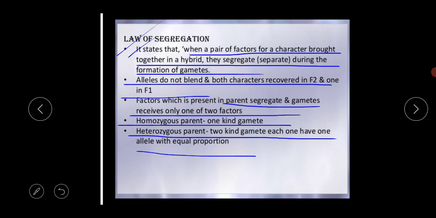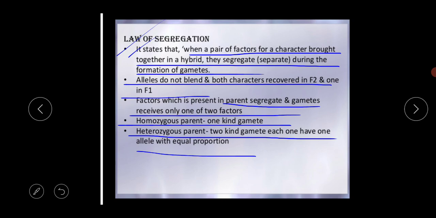When the parents give characters during sexual reproduction, it contains two alleles during gamete formation, one from the father and another from the mother. The factors or alleles of a pair segregate from each other such that a gamete receives only one of the two characteristics.